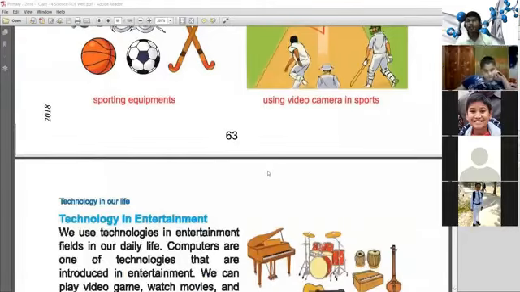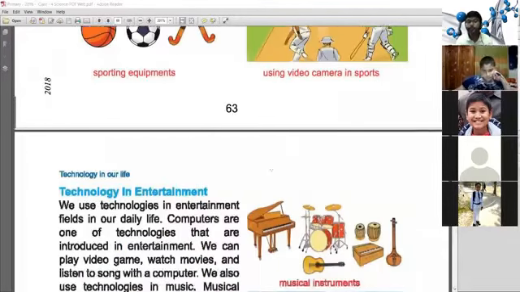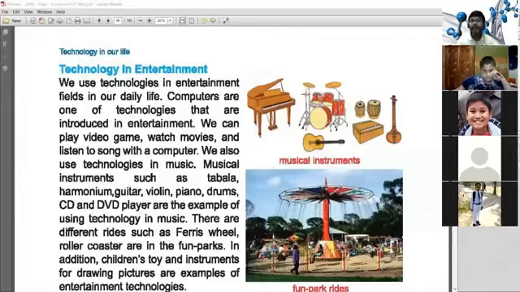And technology is also used in entertainment. In the picture there are a harmonium, guitar, piano, drum, all musical instruments. This is technology. It is used for our entertainment. We use technology in the entertainment field in our daily life. Computers are one of the technologies introduced in entertainment. We can play video games, watch movies and listen to songs with a computer.